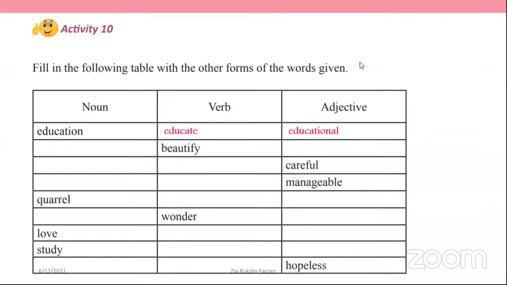Wait, I will tell you the page number. Yeah, activity 9 is on page number 98 and activity 10 is on page number 99. Did you get it? It is in unit number 9.